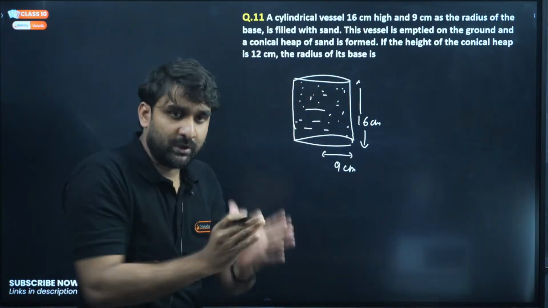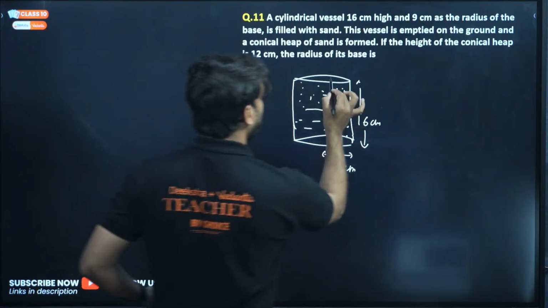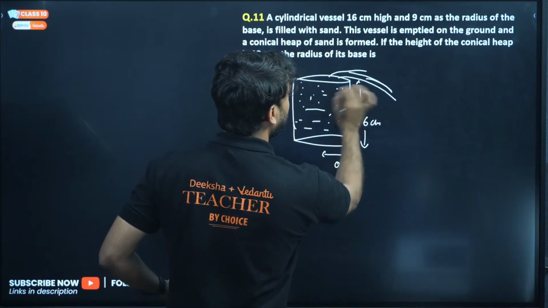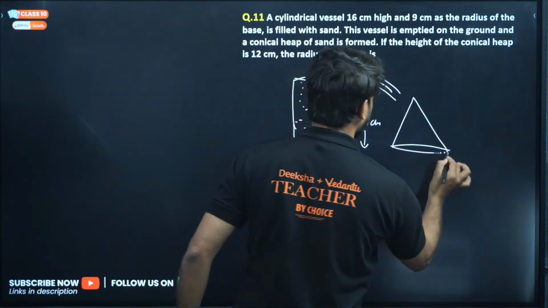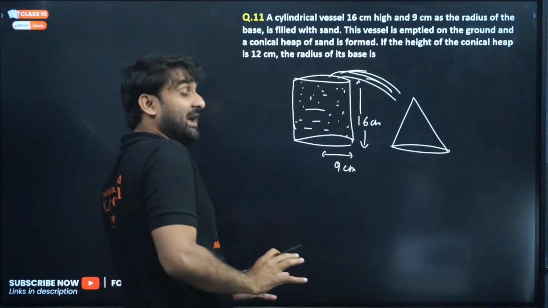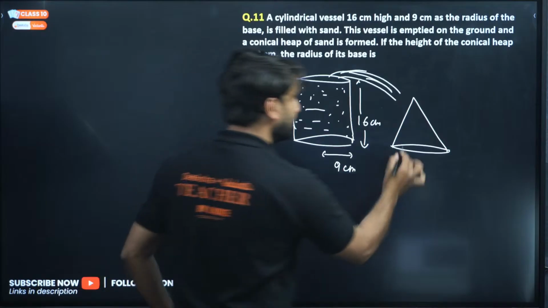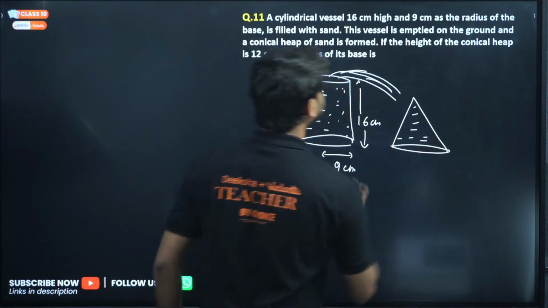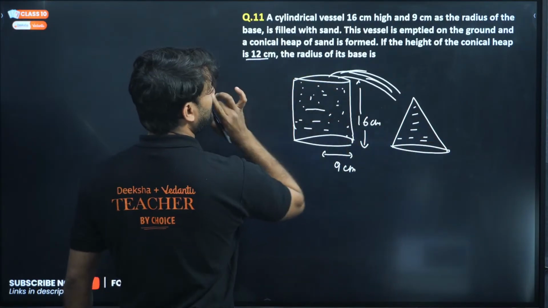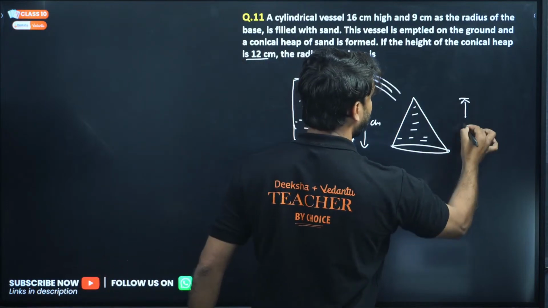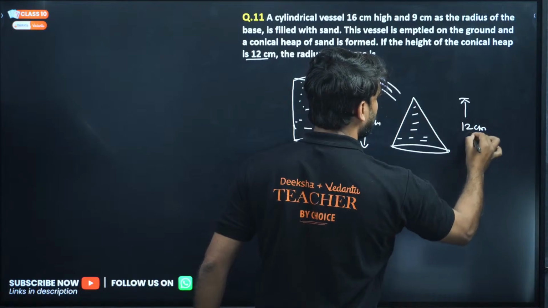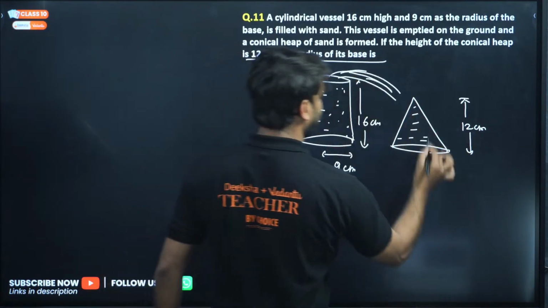is formed. Conical heap, in the form of a cone. So the sand is emptied here and this cone is formed. A conical heap is formed with the help of that sand which is emptied from the cylinder. This is also sand here. The height of the conical heap is 12 centimeter. So the height is given to you, my dear. Is it clear? And we have to find out the radius of the base.